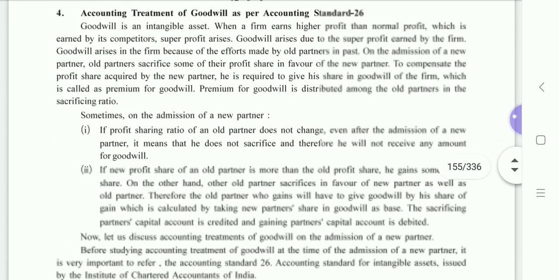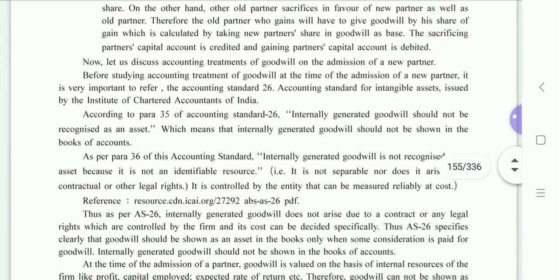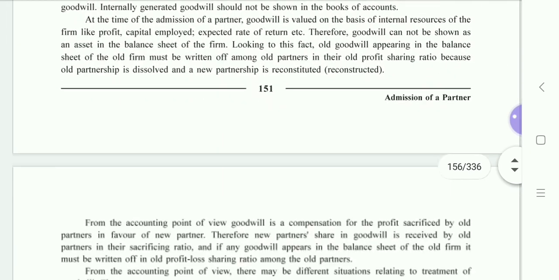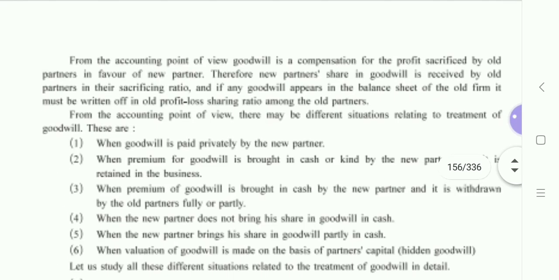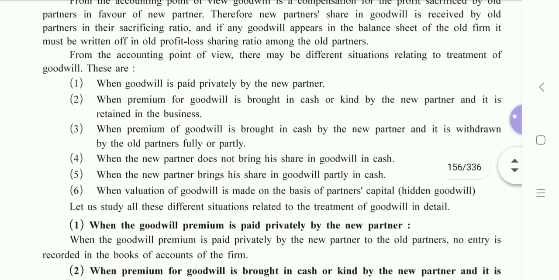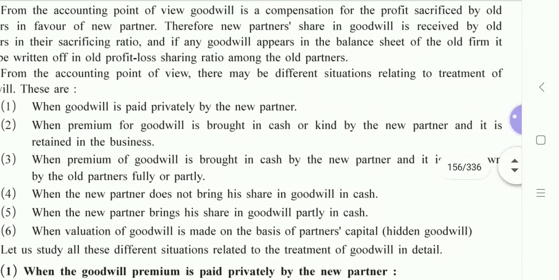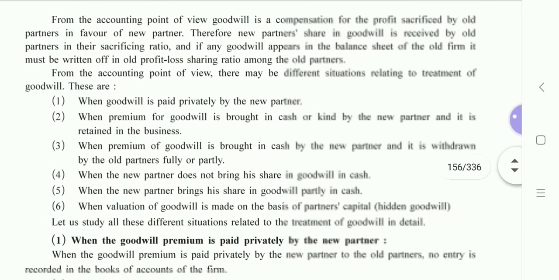Firstly, let me clarify a point here that whenever a new partner is admitted in a firm, the particular partner is supposed to bring the amount of capital and the amount of goodwill. So there are different situations relating to accounting treatment of goodwill which are given here.